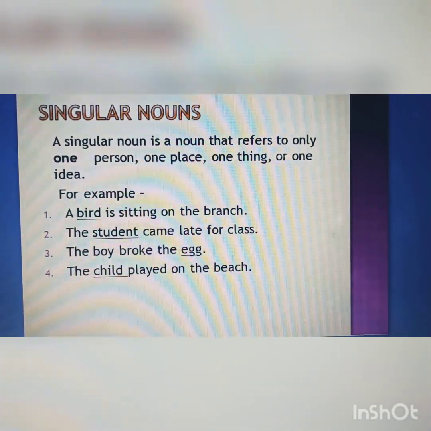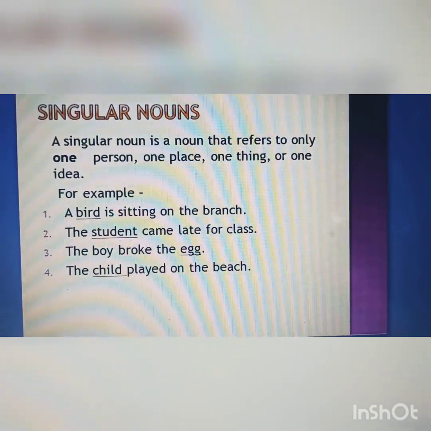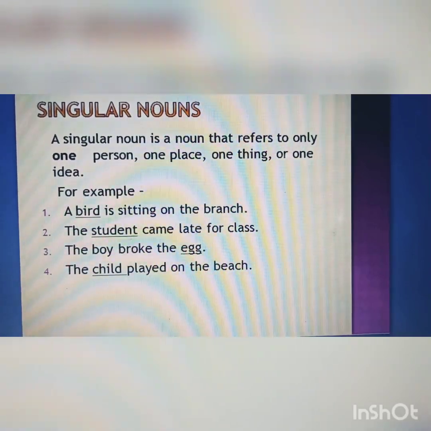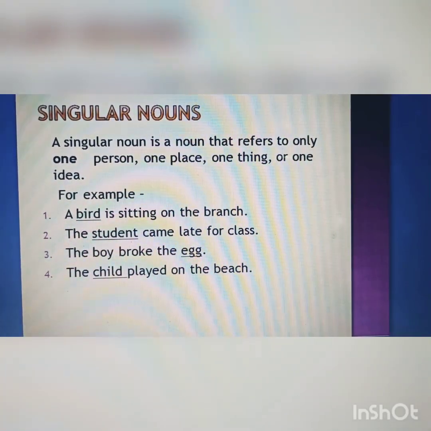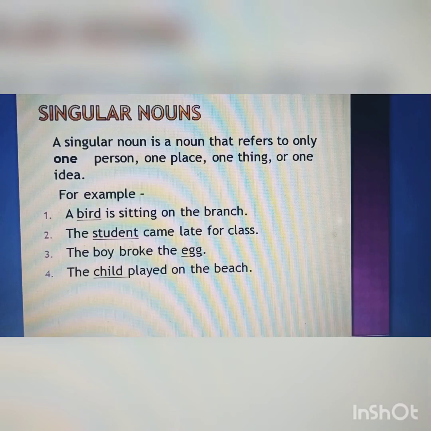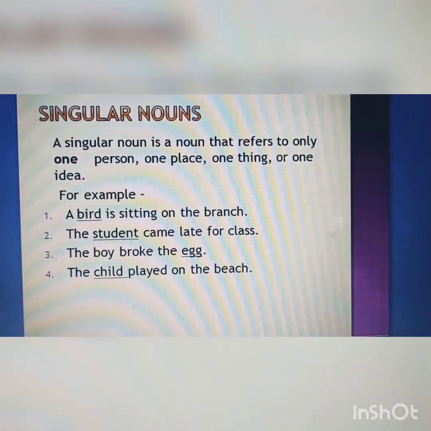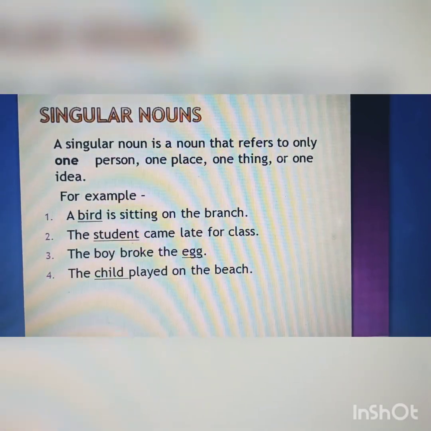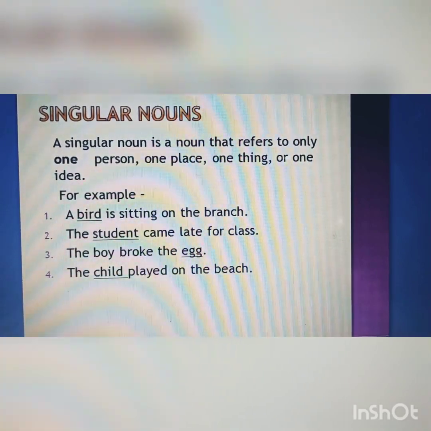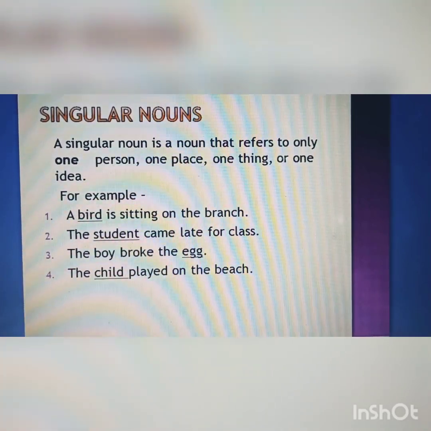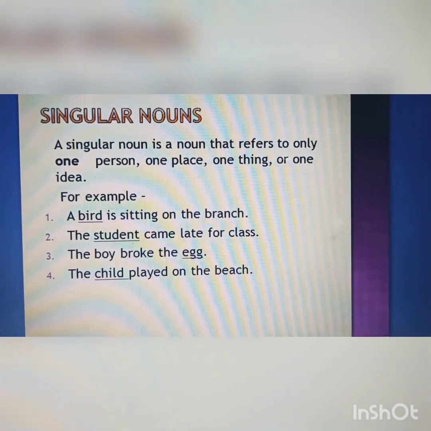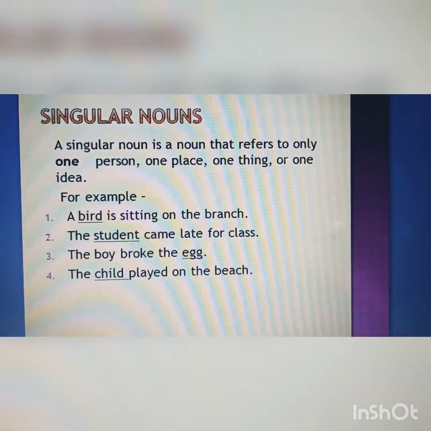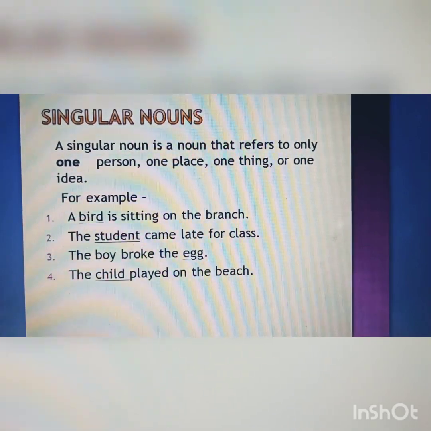Let us see some examples. First one, a bird is sitting on the branch. So in the first sentence, they are talking about only one bird. So bird will be a singular noun. Second sentence, the student came late for class. In the second sentence, they are talking about only one student. Hence, student will be a singular noun.